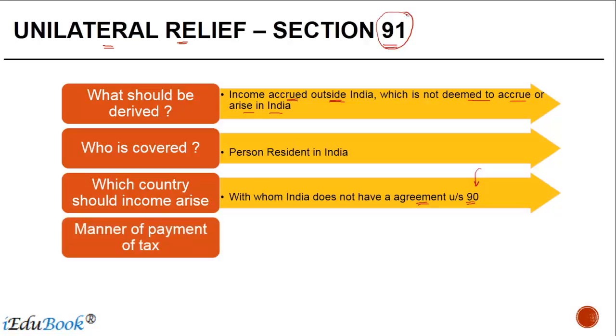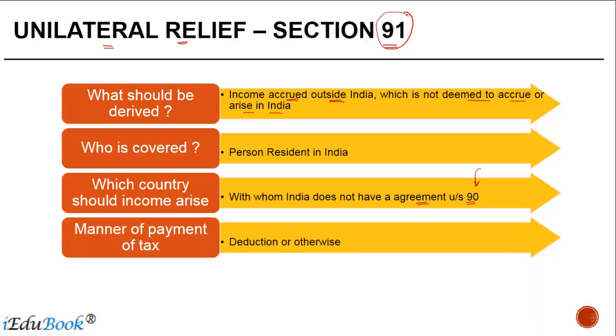The manner of payment of taxes could be deduction, which is something like the TDS that we have in India, tax deduction at source, where withholding taxes have been applied, or otherwise. The taxpayer may have paid the taxes on his own accord because there was no deduction, but since he was liable to pay taxes, he would have paid the taxes himself.